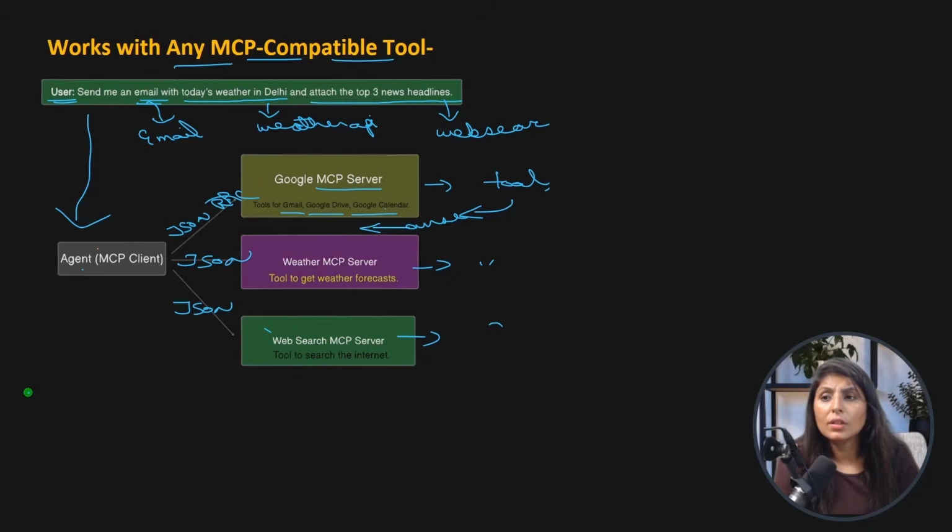Your agent can connect with as many different MCP servers as needed to perform the task. This is how MCP can help you make better agentic AI apps.